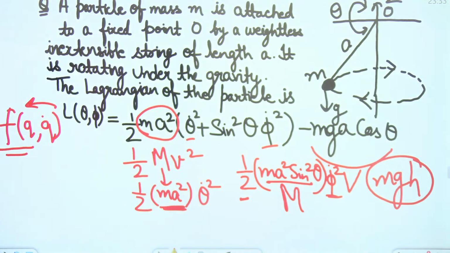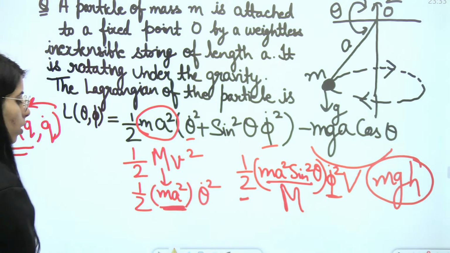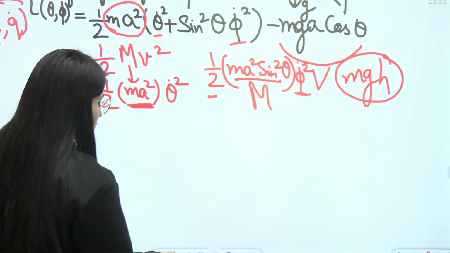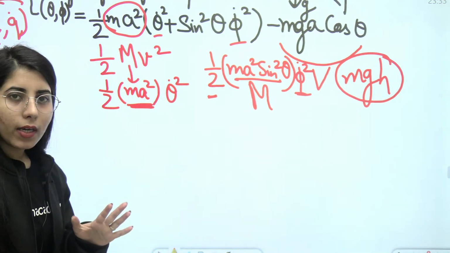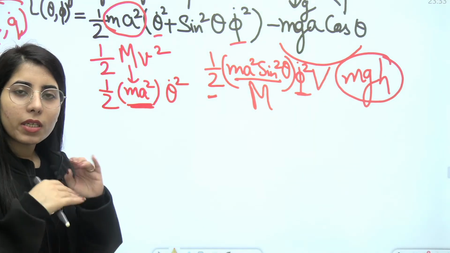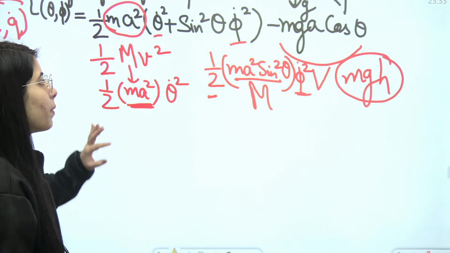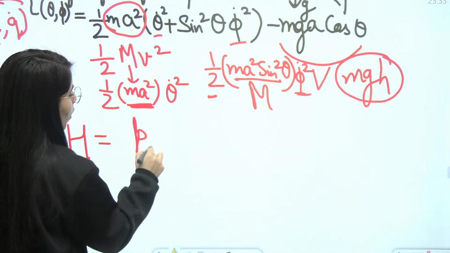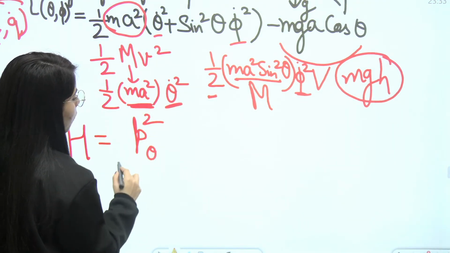What you need to do to write the Hamiltonian now, this is how you will compare first, and do this only when you are sure that it is the kinetic energy term and it is the potential energy term, and you can compare. Then the Hamiltonian will be p_θ² upon 2m.